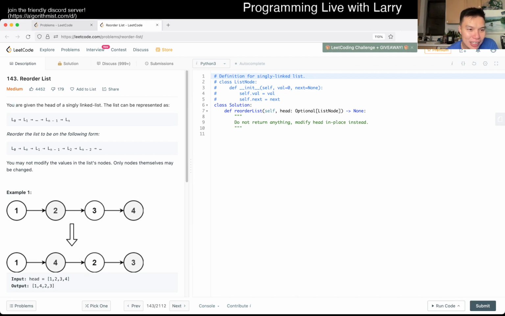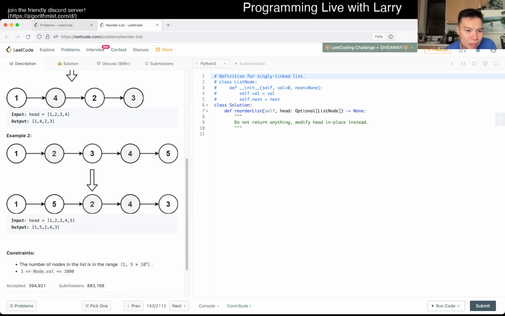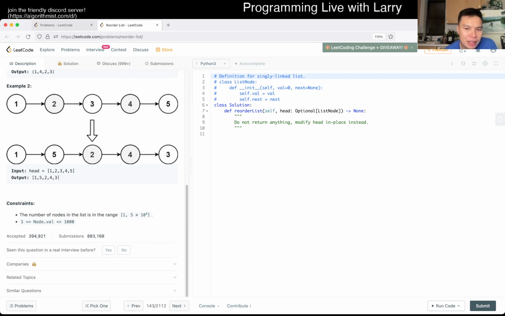Anyway, okay, so you have a linked list and you can reorder it. Almost like I was going to say perfect shuffle, but I guess it's not a perfect shuffle. It's just like first, last, and then recursively, right? So you have to be deliberate about what you do. I think this is not that bad per se. It's just a little bit tricky.